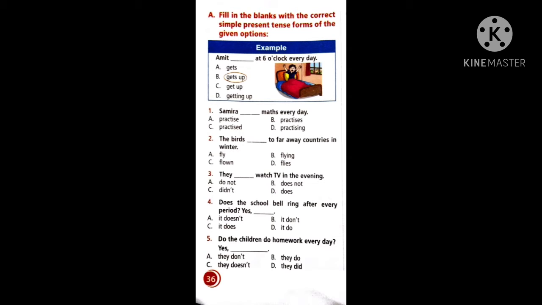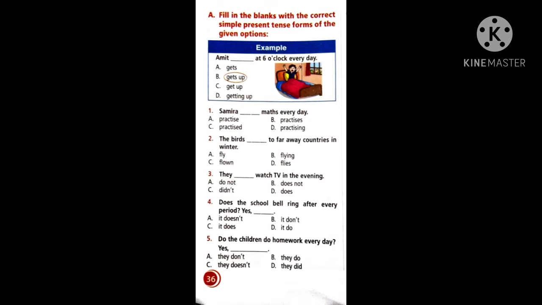In the same way, Samira dash mass every day. What do you use with the verb? When a boy, a girl or a thing is there, which is singular, we use the plural form of the verb. But for plural we use the singular verb. So remember properly. With Samira, Samira is a girl, what do we use? Now the birds are plural. What do they do? So what do we use? How is the verb used?